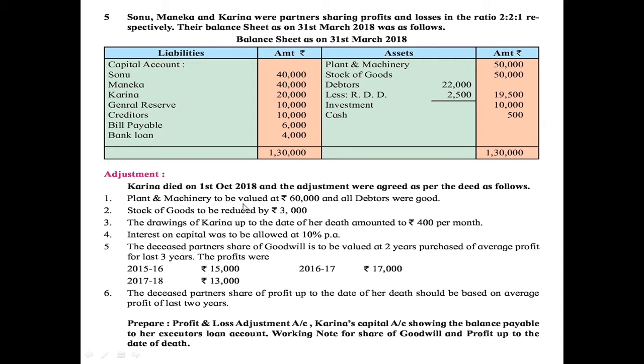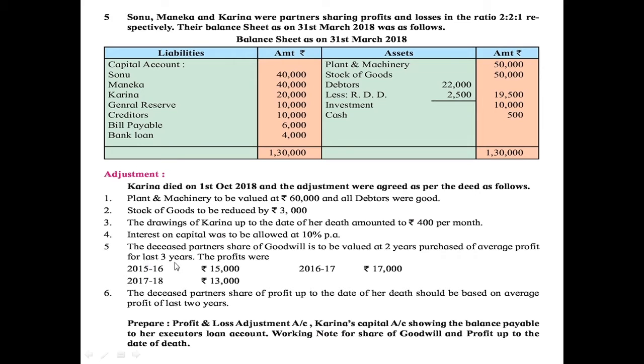Plant and machinery to be valued at 60,000 and all debtors were good. Stock of goods to be reduced by rupees 3,000. The drawings of Karina up to the date of her death amounted to rupees 400 per month. Interest on capital was to be allowed at 10% per annum. The deceased partner's share of goodwill is to be valued at 2 years purchase of average profit.